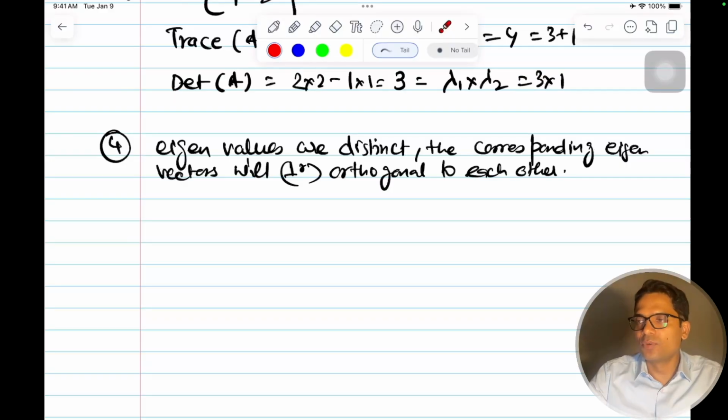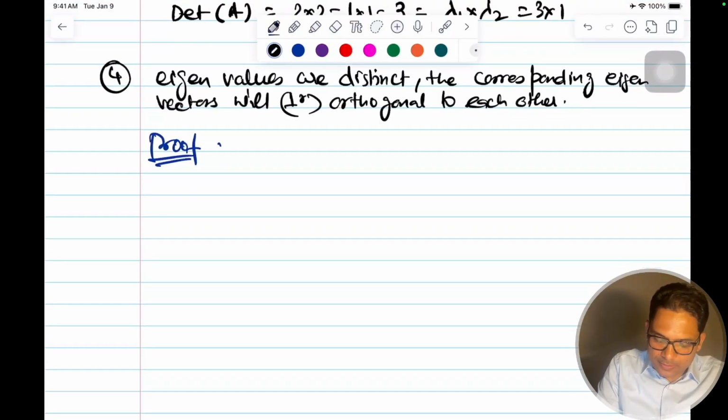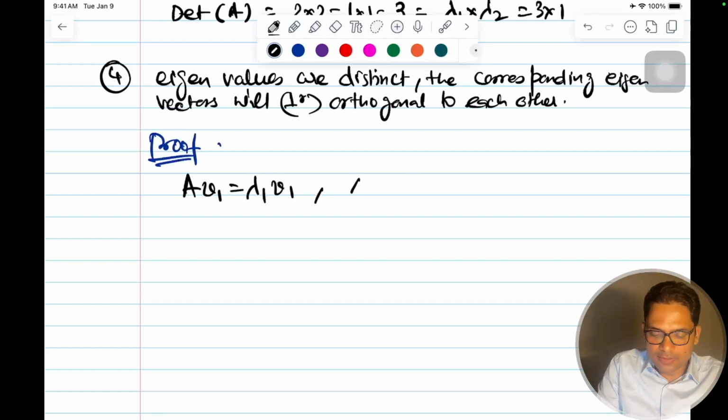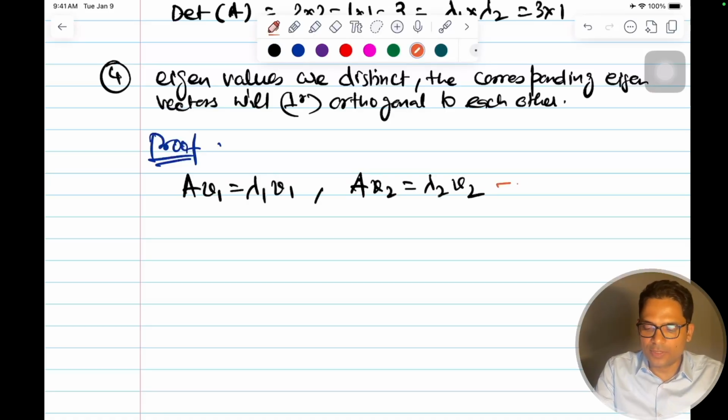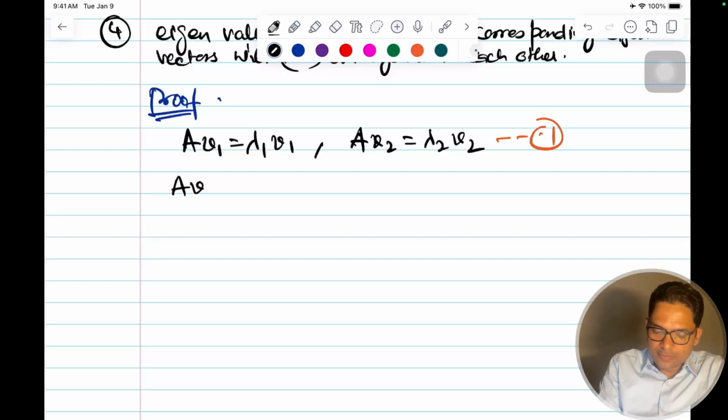So let me quickly prove it for you. We know for a fact that Av1 is equal to lambda 1 v1, and Av2 is equal to lambda 2 times v2. Now let's find out the dot product of the scaled vector Av1 with v2. Okay, let's find this out.